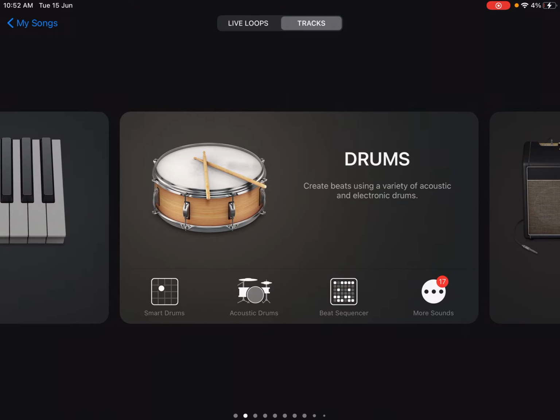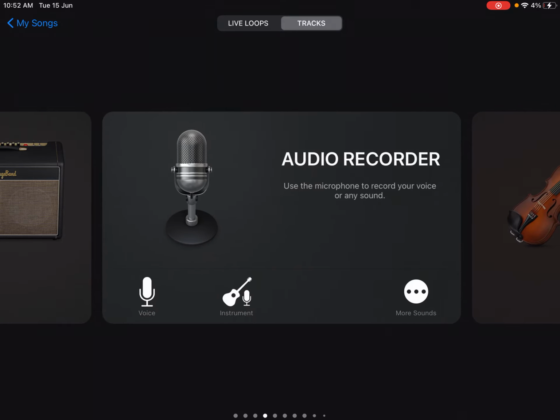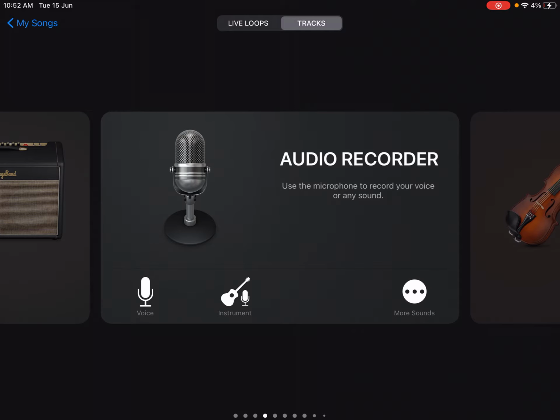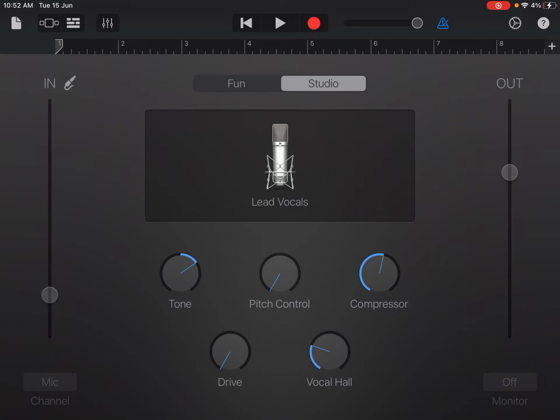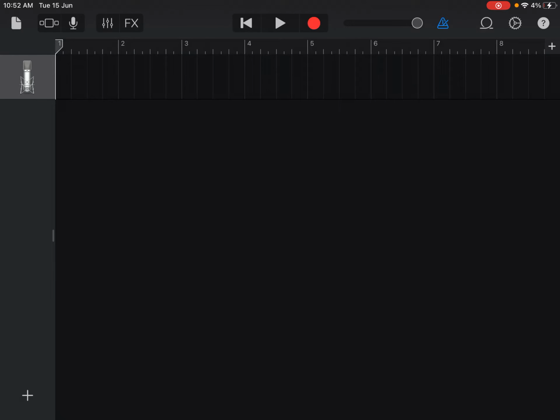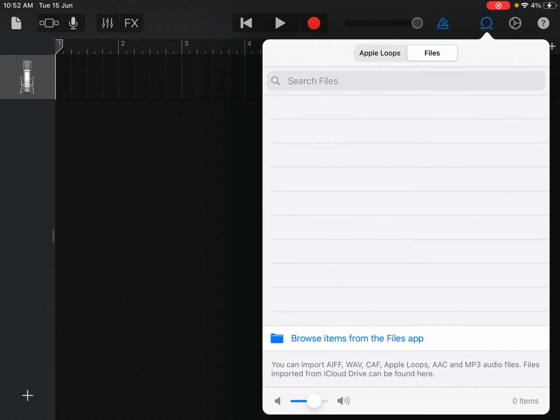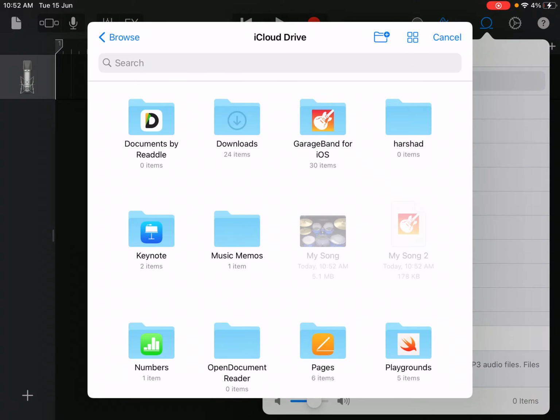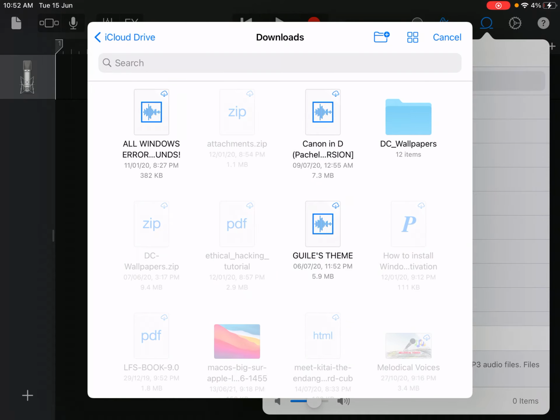So once you create a new project, then when it shows here, click voice. Then don't do anything, just click that. And then you want to click this loop icon, files, browse items from files app, downloads.